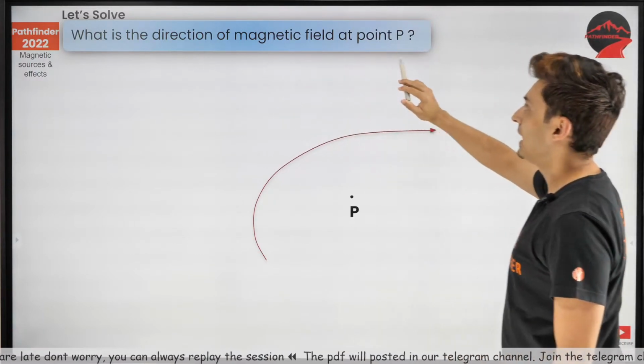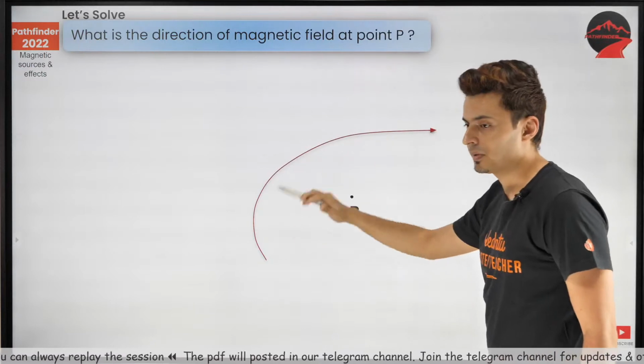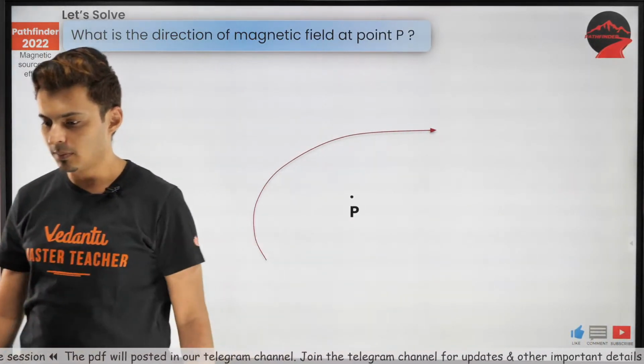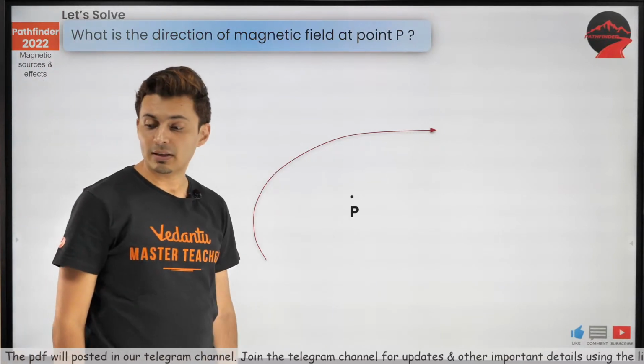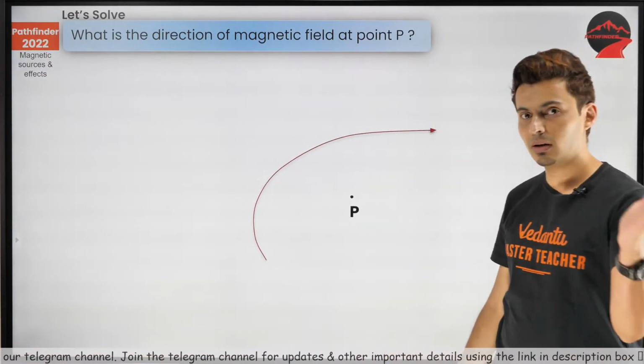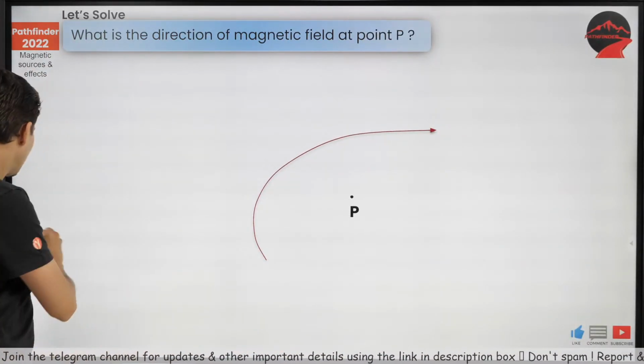What is the direction of the magnetic field at this point P? Remember, this is a curved wire. Giri, 9 into 10 to the power 9 is for 1 upon 4 pi epsilon naught. 10 to the power minus 7 is for the magnetic field. Okay, come on, my warriors, think about it.